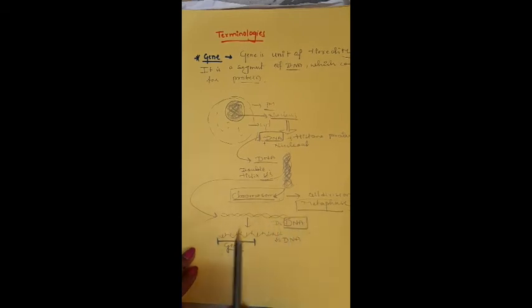The unit of heredity is a gene. Okay, a gene is a segment of DNA or a unit of heredity which codes for a protein.